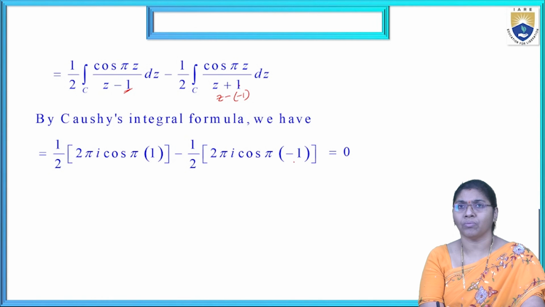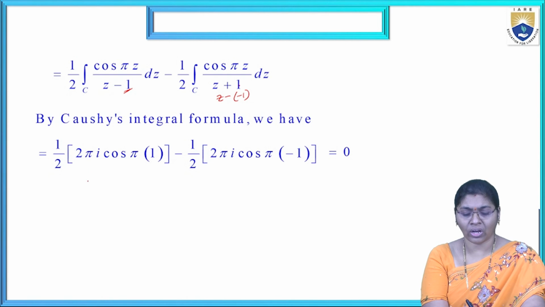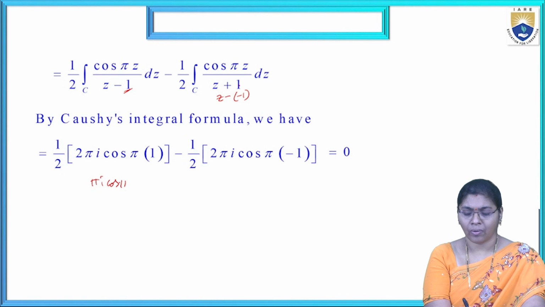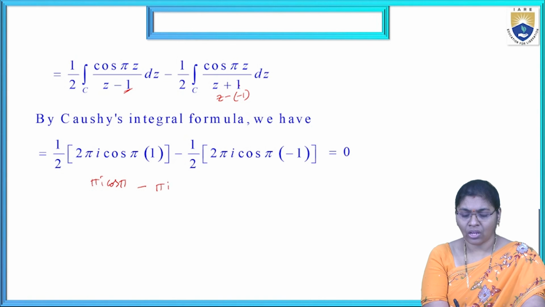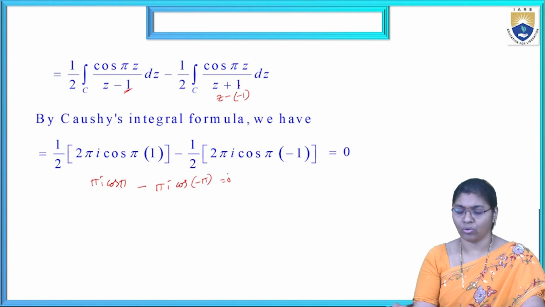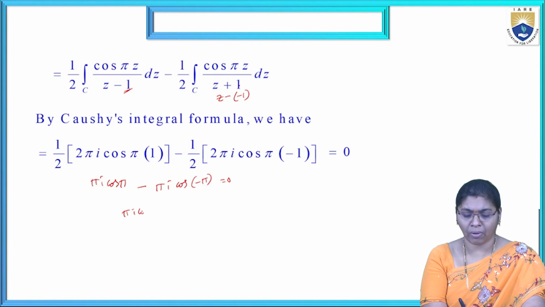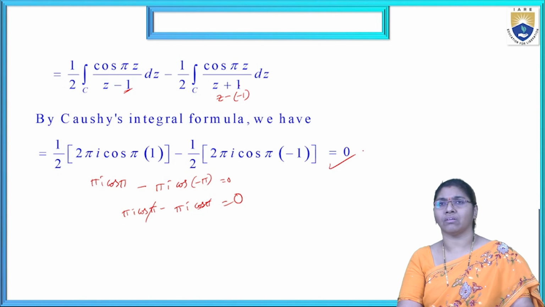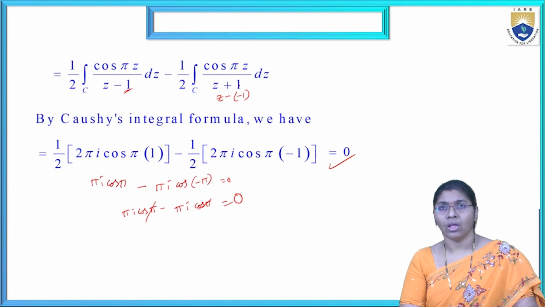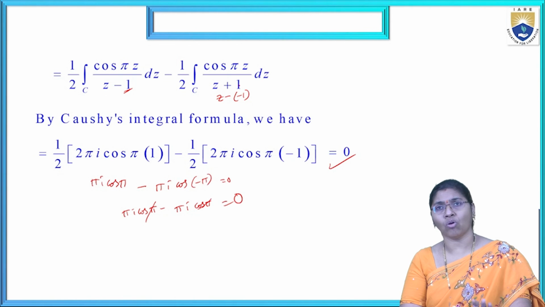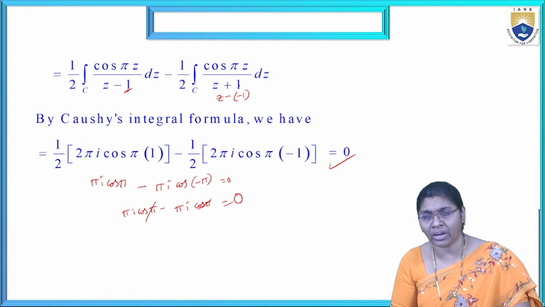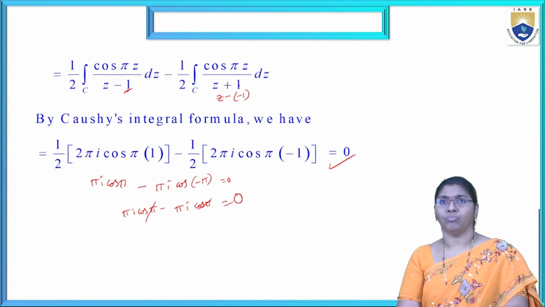The 2 gets cancelled: pi i cos pi minus pi i cos of minus pi, and cos of minus pi is nothing but cos pi. Total it is 0. Overall we get cancelled, 0. Even though the given function is outside the region, the final conclusion is we get 0.